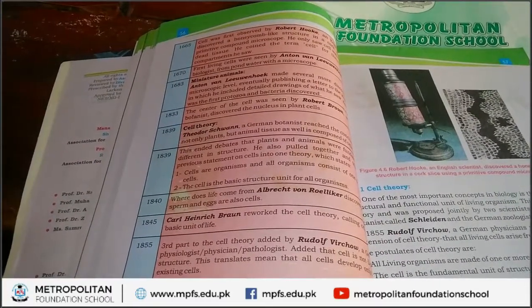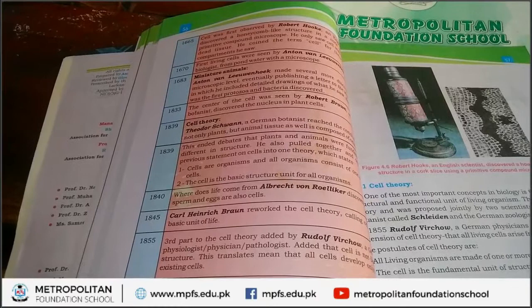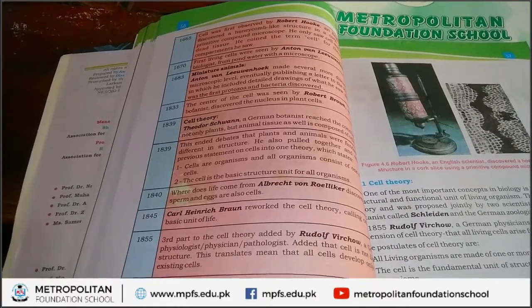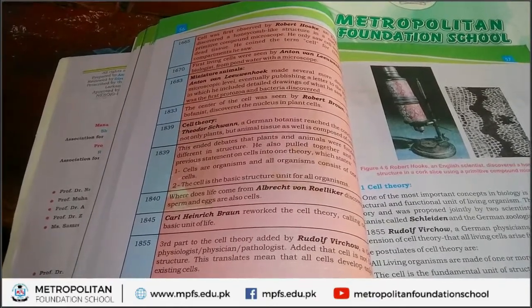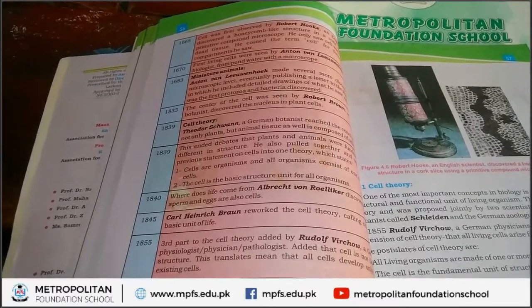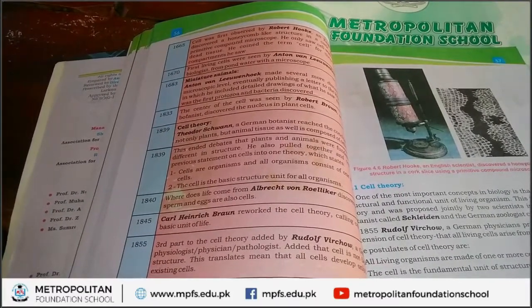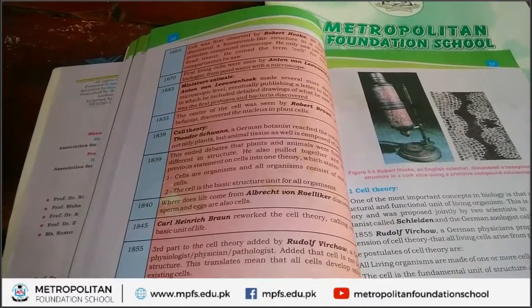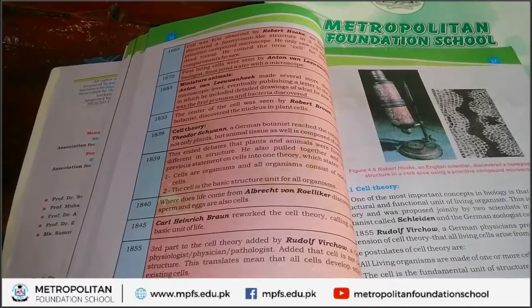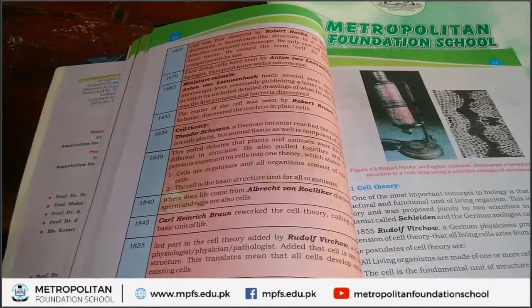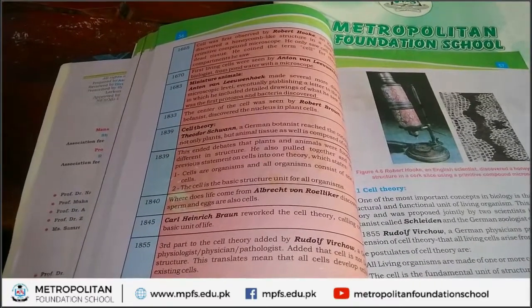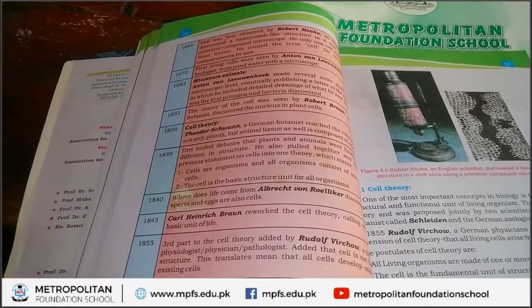That's why organisms grow. So, the concept that all cells develop from pre-existing cells. New cells are formed by the division of older cells. And these older cells are called pre-existing cells.